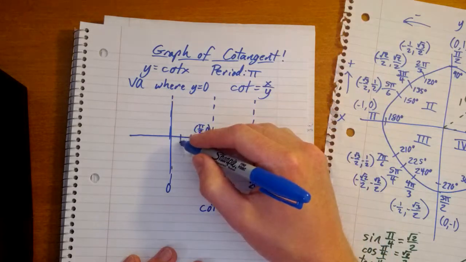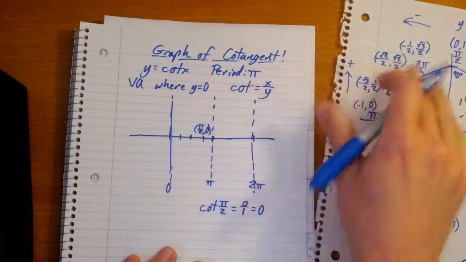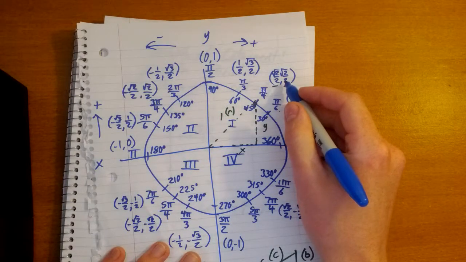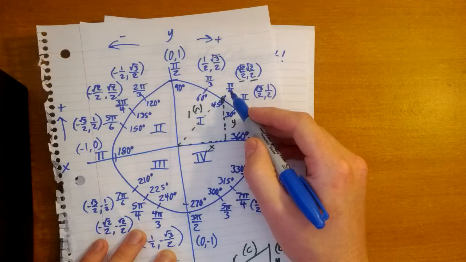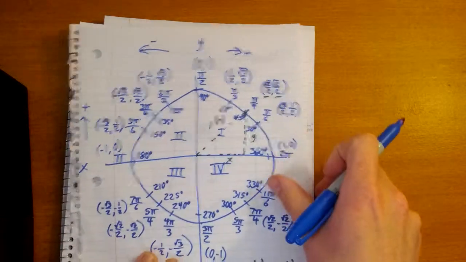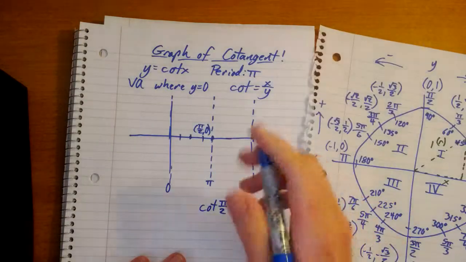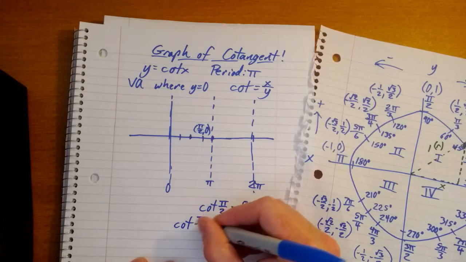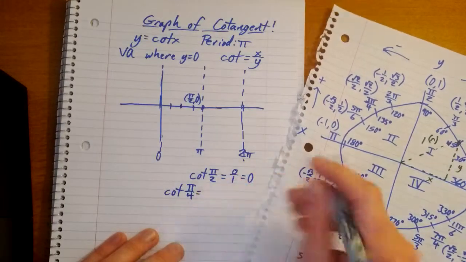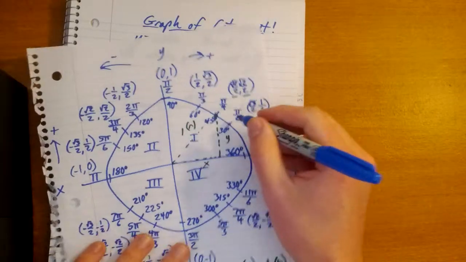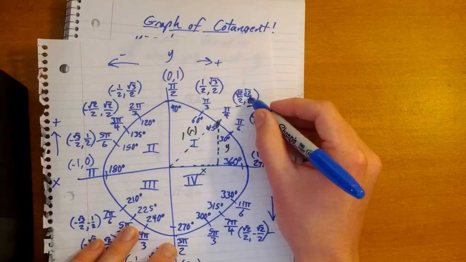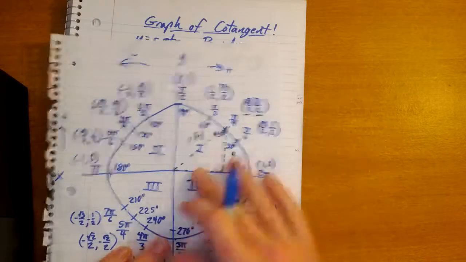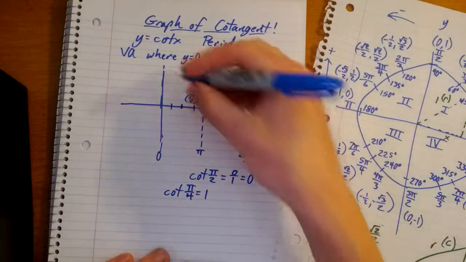All right, let's get some points in between these. This would be pi over 4. So pi over 4. Oh, look at this. Look, just look at it. Pi over 4. Cotangent is the inverse of tangent. So cotangent of pi over 4, let's just write this out. Pi over 4 equals x divided by y. Okay. We already did this twice, so I'm not going to go through it again. That equals 1. Easy beans.